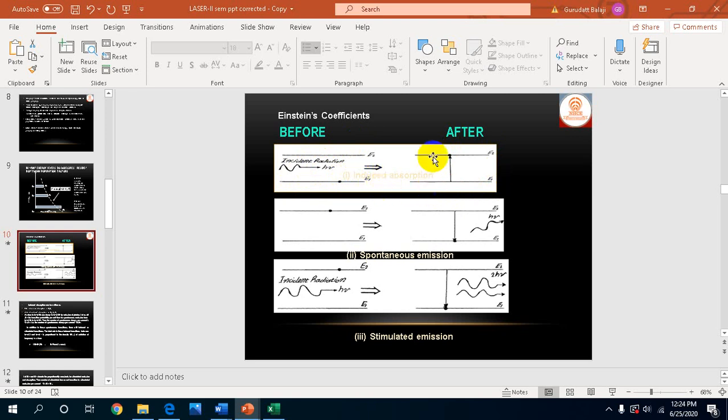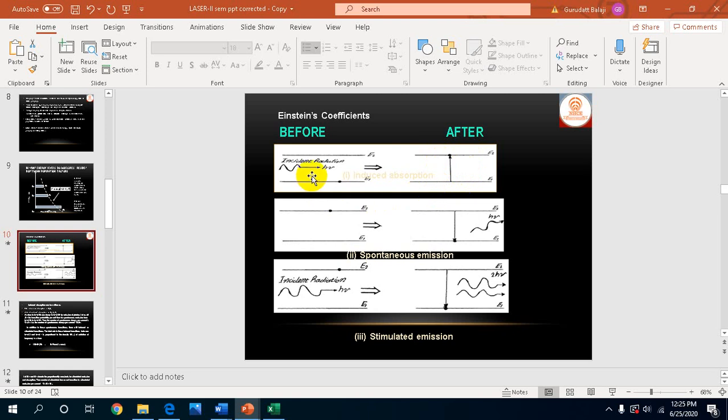N1 and N2 are the number densities of these two energy levels. When I supply the energy continuously, the energy density possessed by this system is U nu, and d nu is the small difference in frequency.